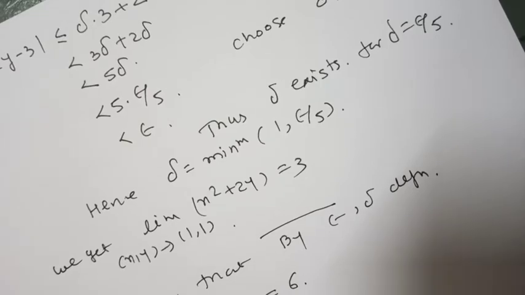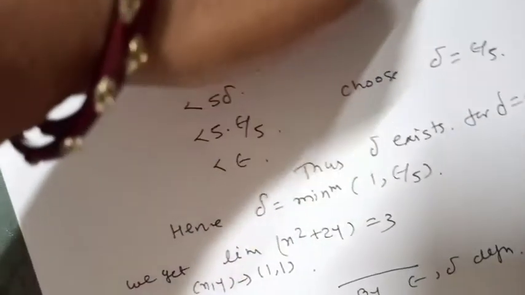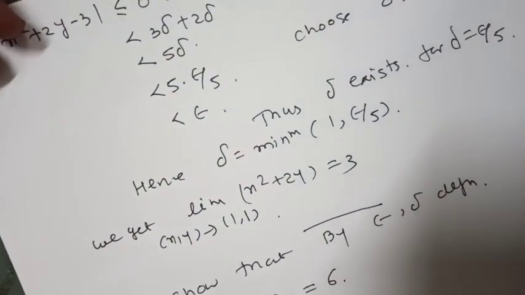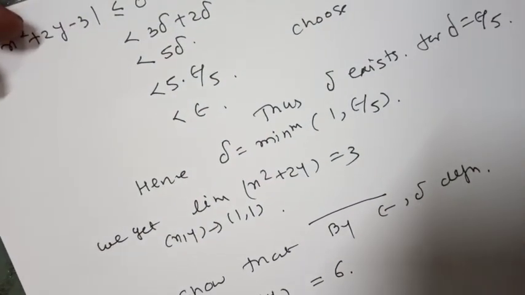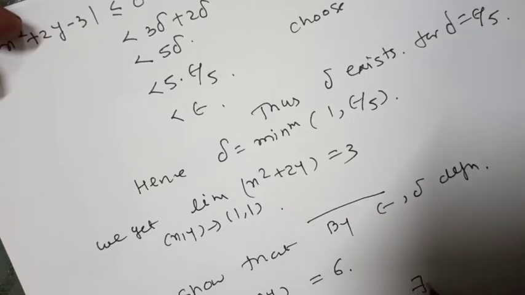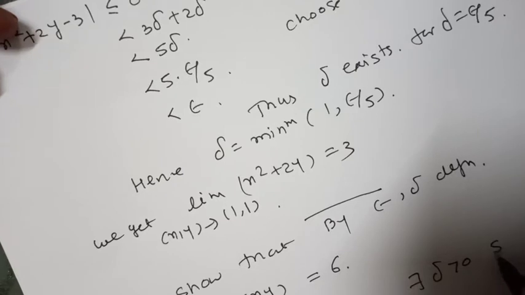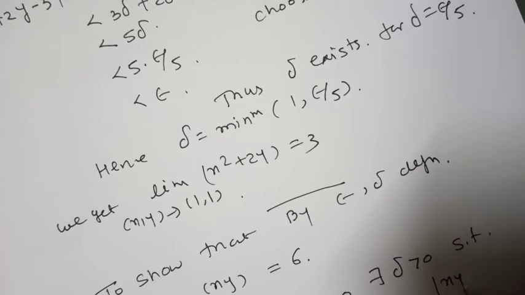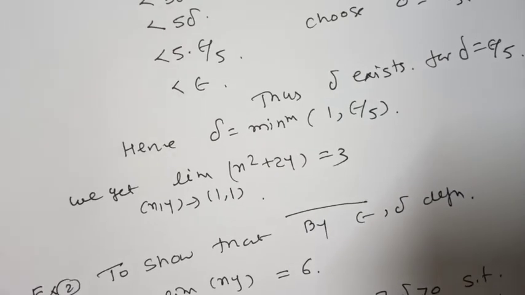Again we have to apply the epsilon delta definition for this function, so that we have to show that for a given epsilon greater than 0 there exists delta greater than 0 such that 0 less than the distance of (x,y) from (2,3) less than delta implies mod of xy minus 6 less than epsilon.